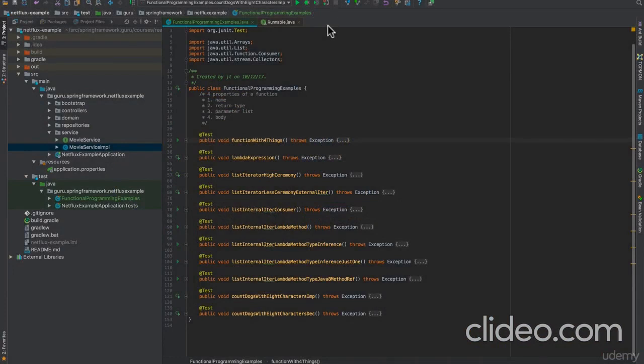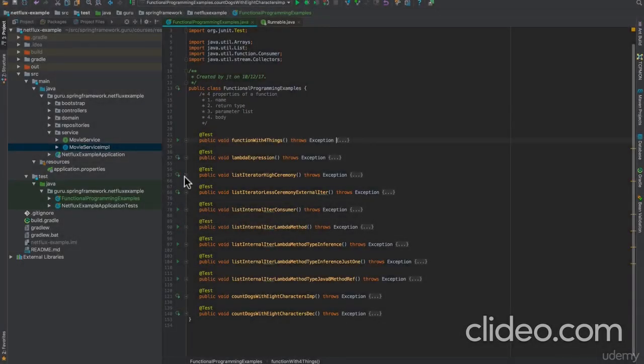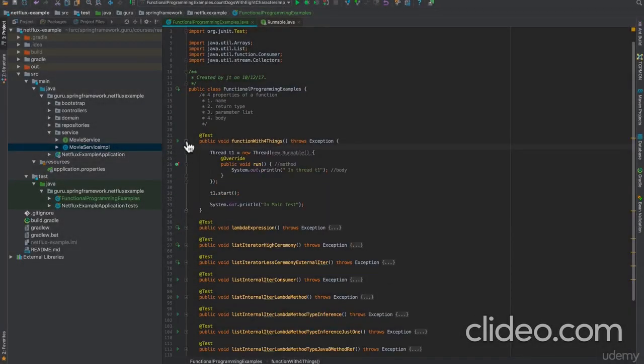So in this video, we're going to take a look at going from imperative to functional programming. And we want to take a look at a couple different scenarios. Now, you can see there on the screen on line 14 to 19, I've got a little comment there about the 4 properties of a function. So think about what's going on with a function. We're going to give it a name, a return type, a parameter list, and then, of course, the body of the function. So let's take a look at first imperative style.